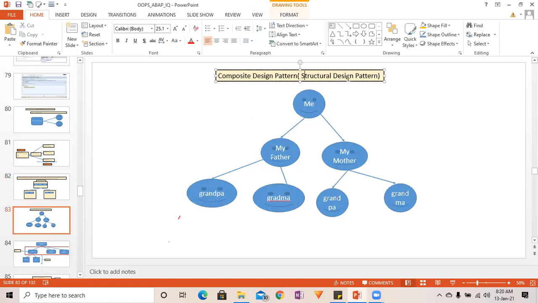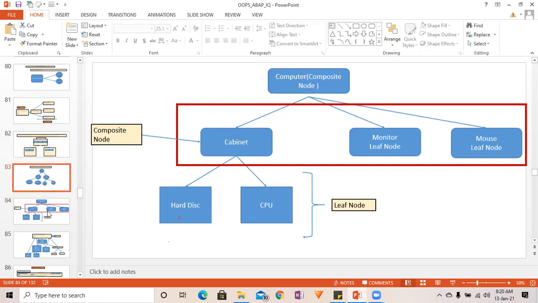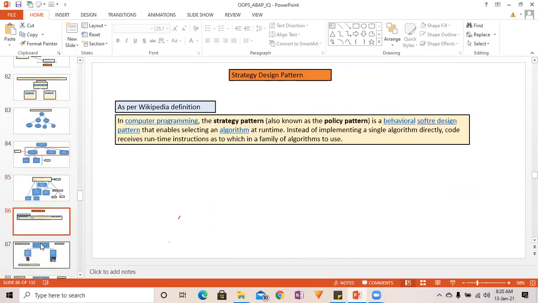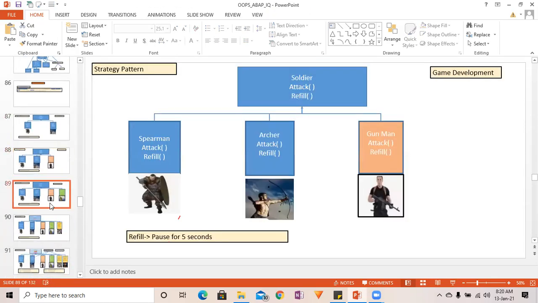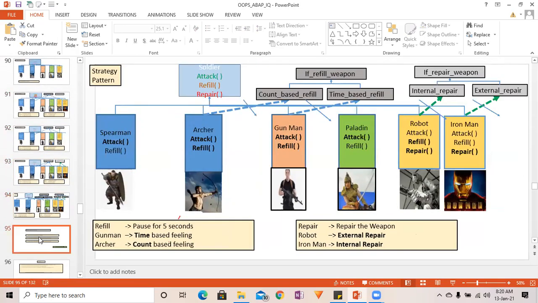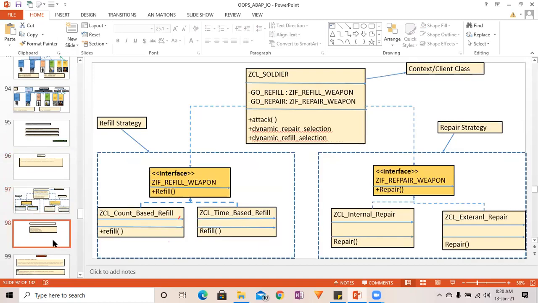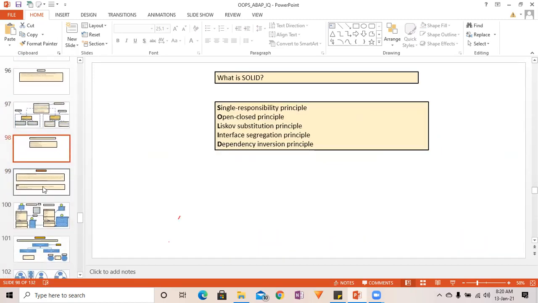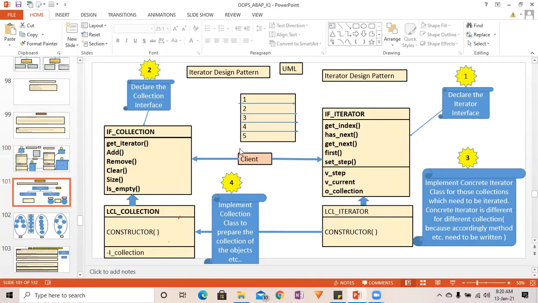So now the composite design pattern. This also comes under the structural design patterns. There are so many. We'll just have the basic, summarized look, and the strategy design pattern, and we'll go ahead. I will try to explain this one in a more summarized way, so you'll have some idea. Or maybe we can leave this one, it is not required from the interview point of view. We have studied enough; 3 or 4 or 5 is sufficient if you can just tell it.